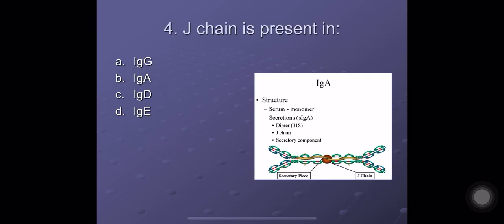Question number 4. J chain is present in A. IgG, B. IgA, C. IgD, and D. IgE. The correct answer here is B. IgA. J chain is a portion which is present in IgA molecules as well as in IgM molecules. So it is available in IgA and IgM. The correct option here is B. IgA.